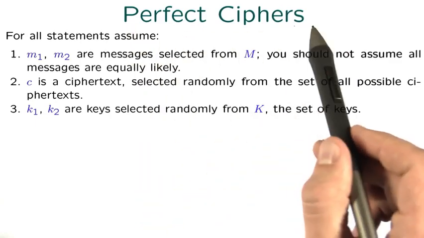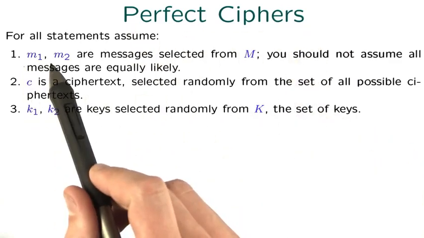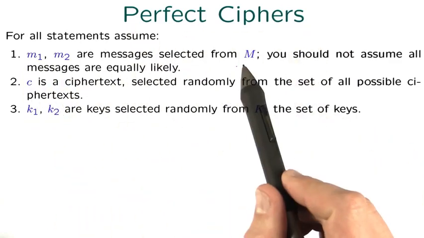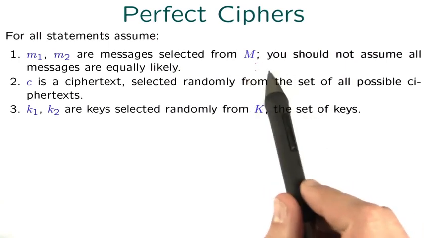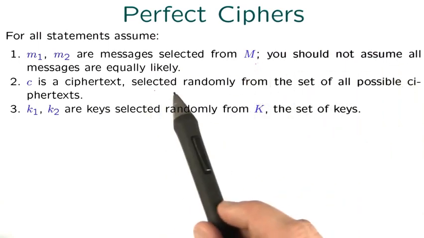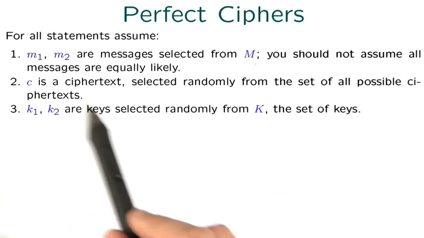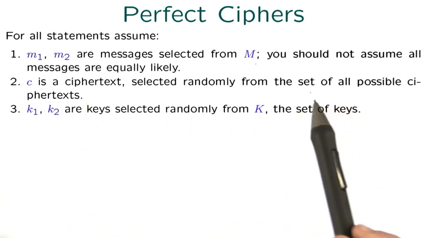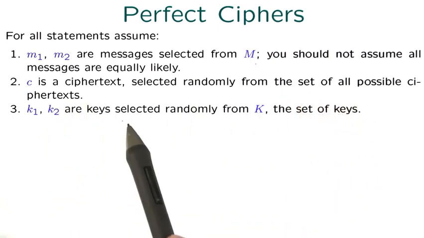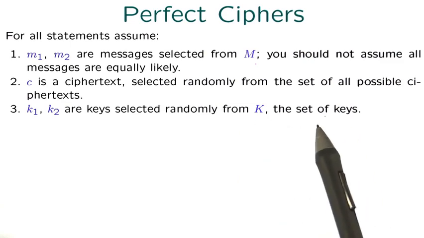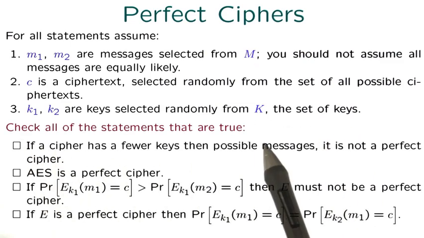This question asks about perfect ciphers. You should assume that M1 and M2 are messages selected from M, the set of all possible messages. You should not assume that all messages are equally likely. C is a ciphertext selected randomly from the set of all possible ciphertexts. K1 and K2 are keys selected randomly from K, the set of keys. And the question asks to check all statements that are true.